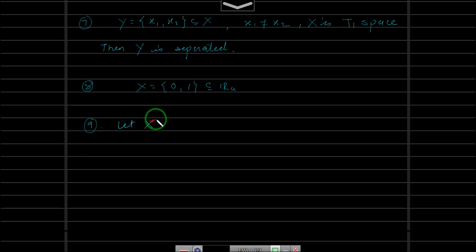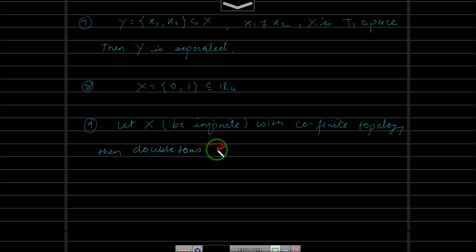Let X be an infinite set with cofinite topology, then we take doubleton sets. Doubletons are separated. Exercise.